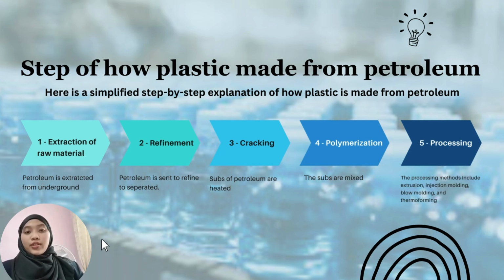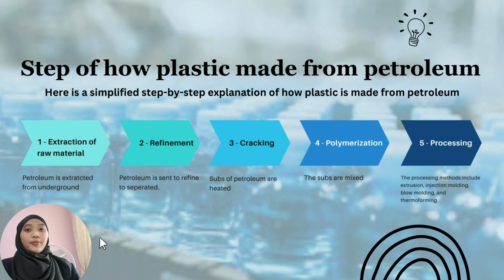The fourth step is polymerization. Polymerization is the process of linking the monomers together to form long chains of polymers. Ethylene and propylene are mixed with catalysts, which are substances that speed up the chemical reaction, and fed into reactors where they undergo polymerization. Polypropylene is a plastic made from propylene monomers, and it has high strength and resistance to heat and chemicals.